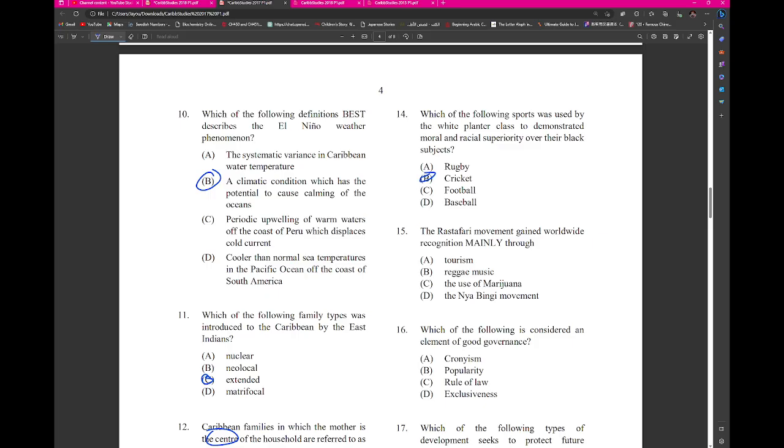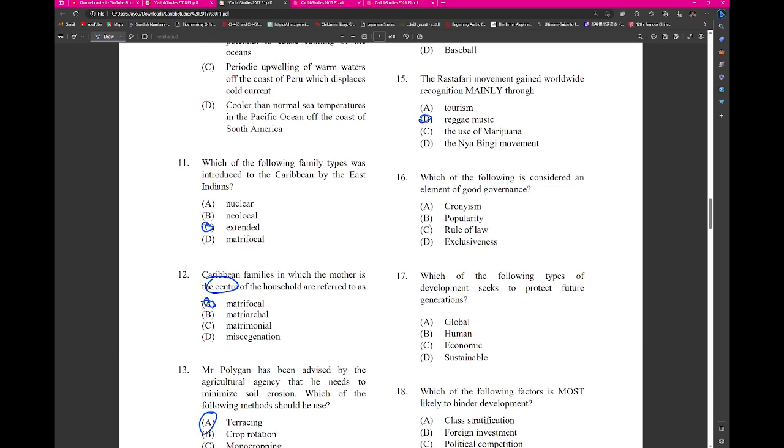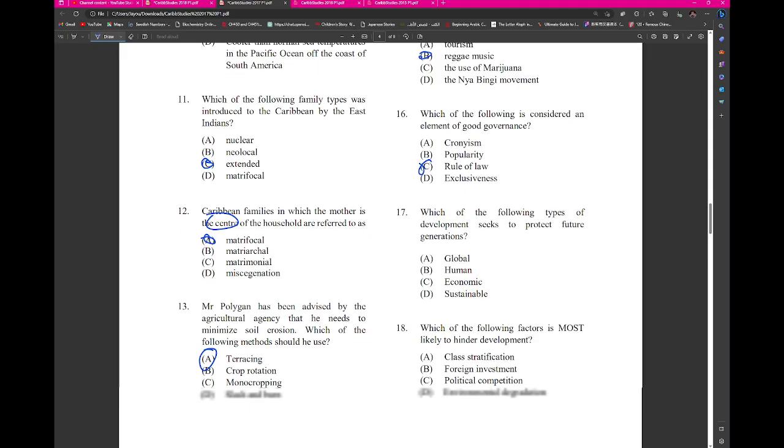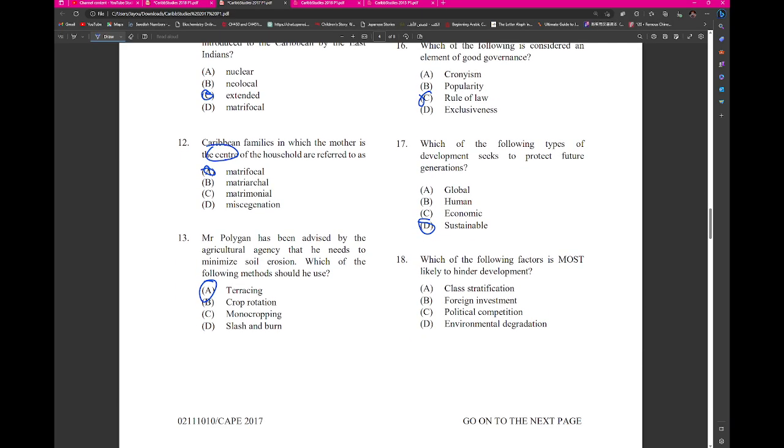The Rastafari movement gained worldwide recognition mainly through reggae music. Which of the following is considered an element of good governance? The rule of law. Which of the following types of development seeks to protect future generations? Sustainable development. Which of the following factors is most likely to hinder development? This would be class stratification.